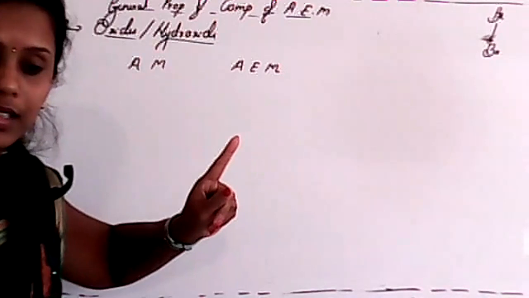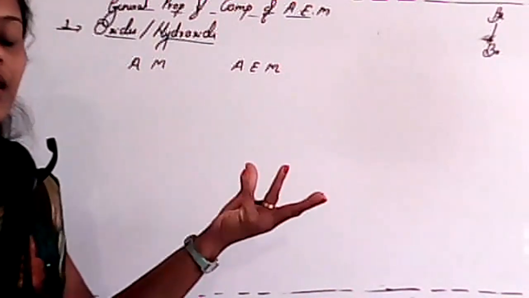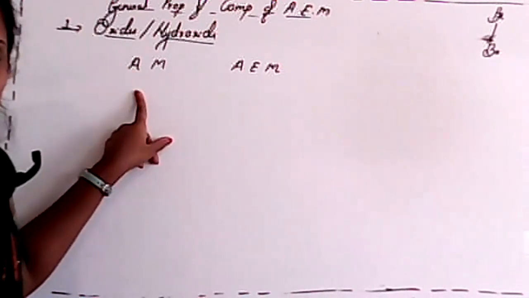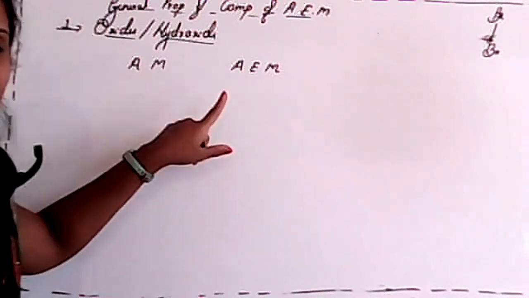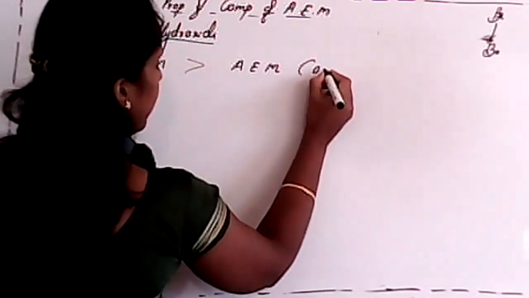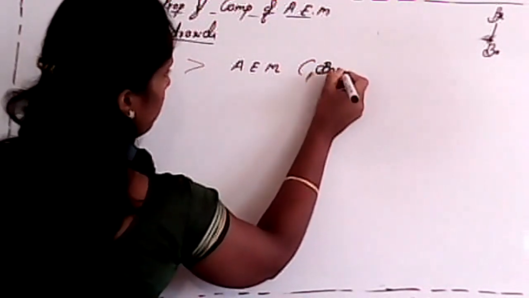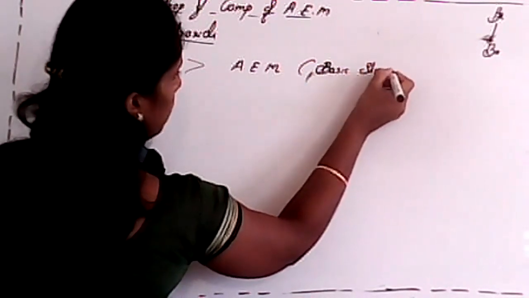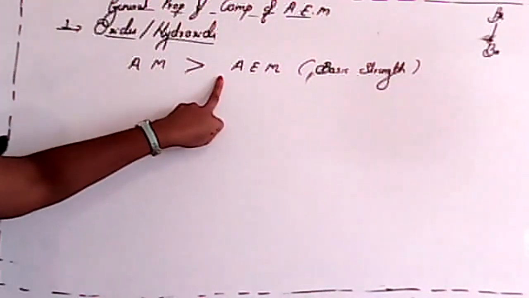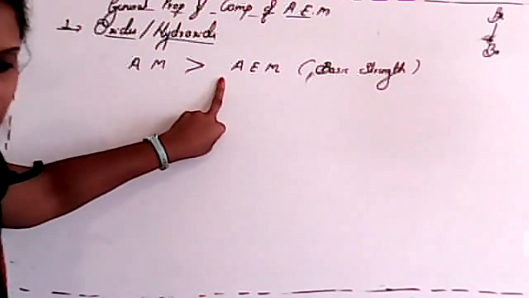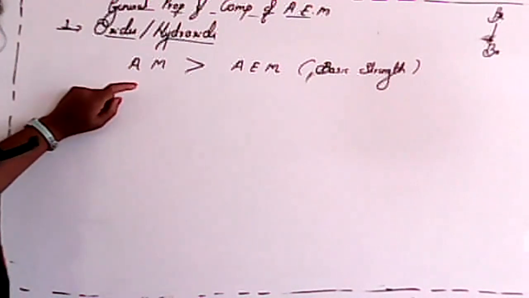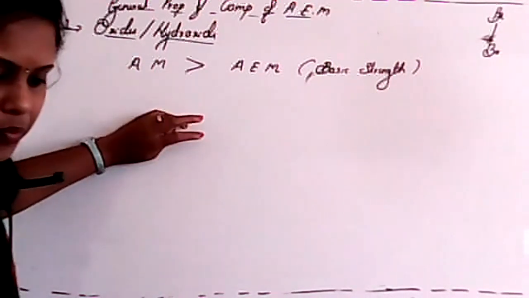Because I already discussed, it depends on size itself. As metal ion size increases, its basic nature also increases. And we know alkali metals have a larger size than alkaline earth metals. So that's why the oxide or basic strength of alkali metals is always greater than alkaline earth metals, which are less basic. Is it clear?